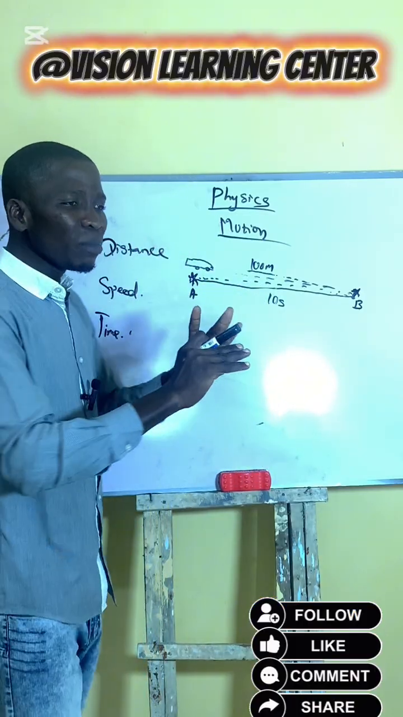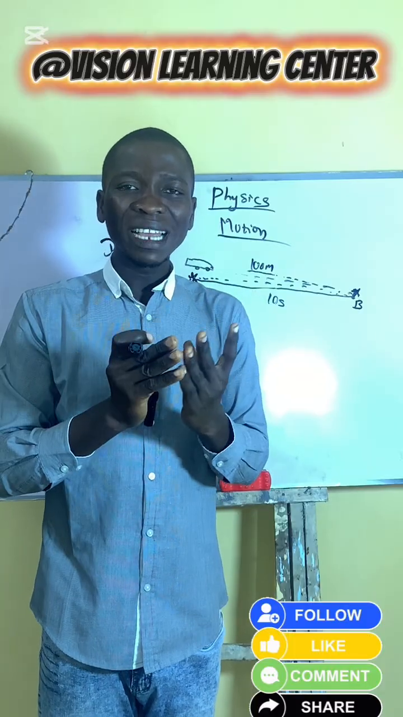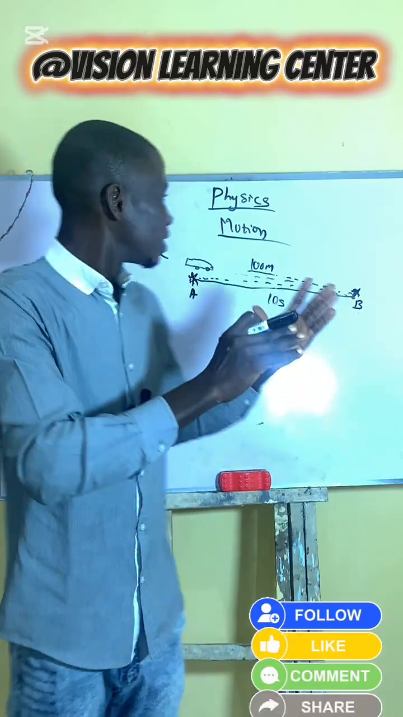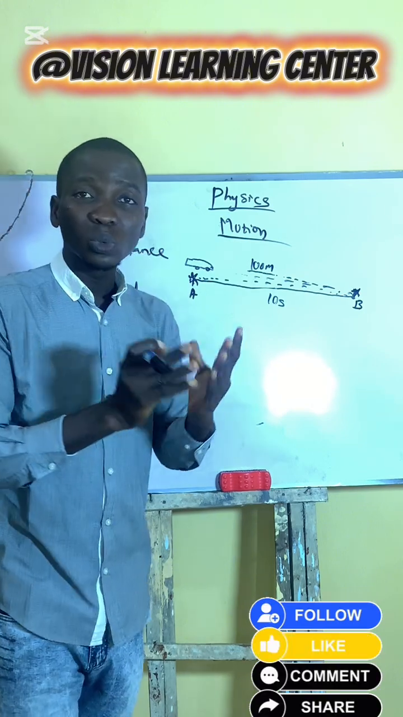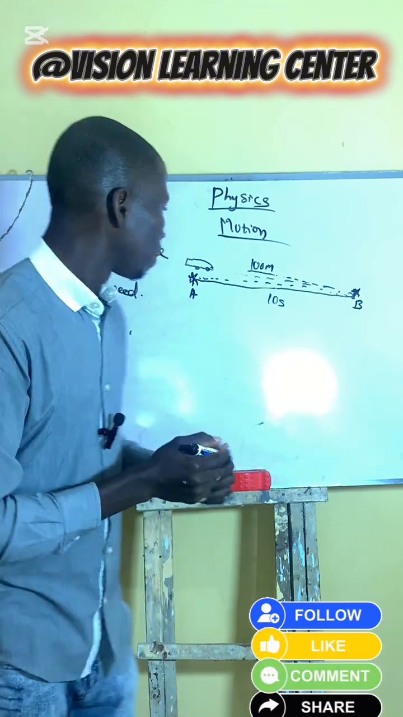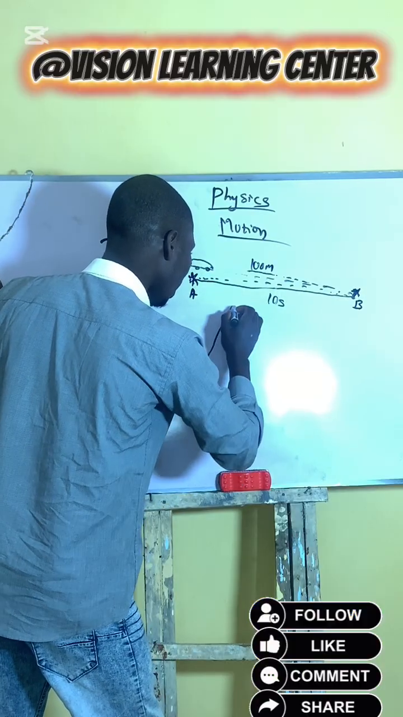So, but let me give you a little sketch of how to understand distance, speed, and time without what? Without cramming. Okay. Let's draw a triangle, a sketch like a triangle.